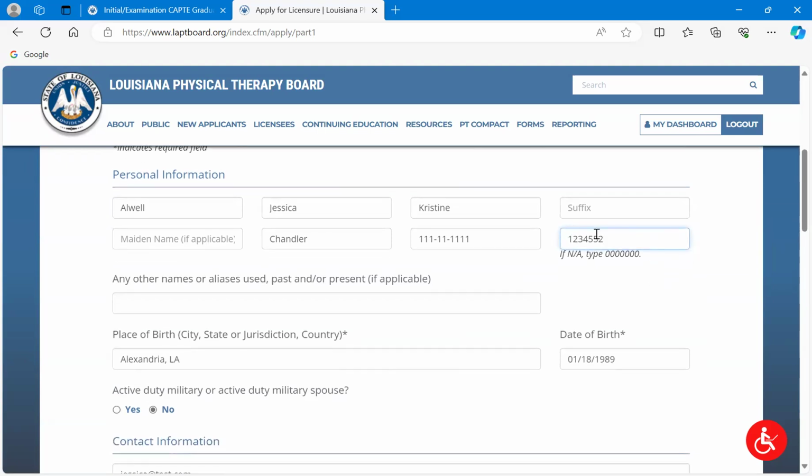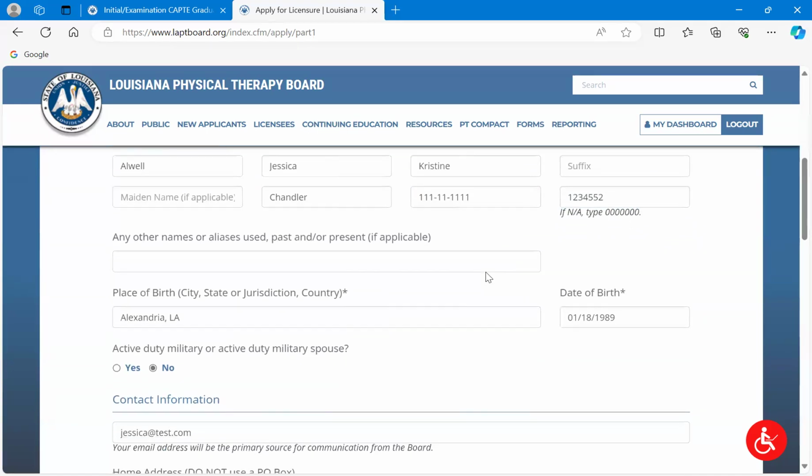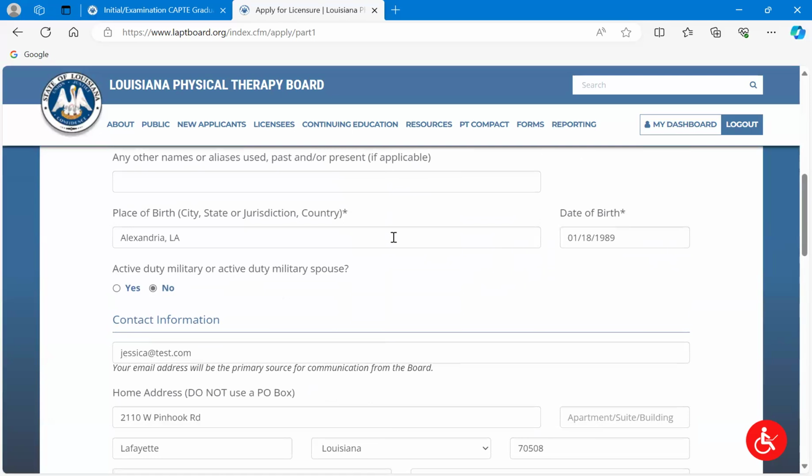This box right here is where the FSBPT ID is going to go. So make sure, again, like I said before, that you have that available to you. You can put that in there. If you enter all zeros, we are going to send it back to you. So please don't do that. Please make sure you're paying attention to what you're doing. And then this is your social security number. This obviously is not a real number, but again, this is safe, this is secure, and your information will be protected. From here, very simple: place of birth, your date of birth.